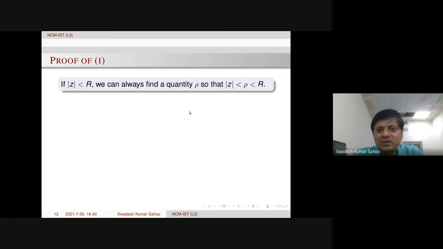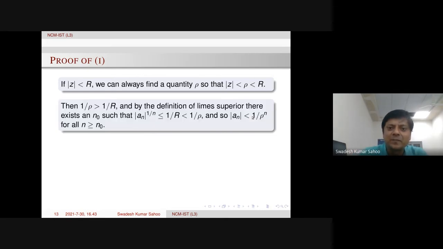Of course, here we need to omit R equal to 0. R has to be strictly positive, then only it is possible. Otherwise, both will be 0, and there is no meaning. So |z| is less than rho and less than R. We can choose rho so that this is happening.